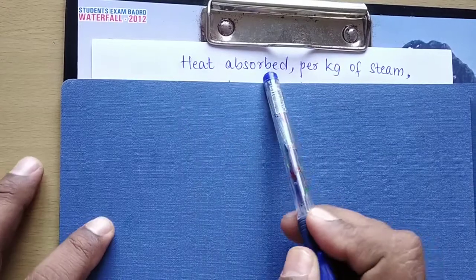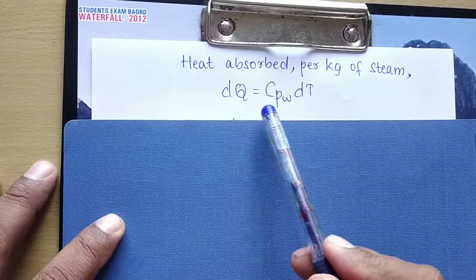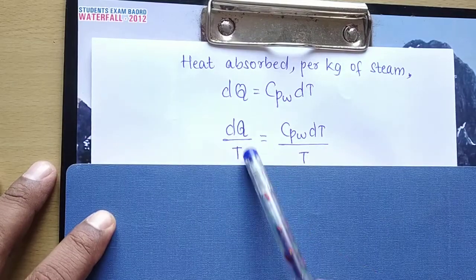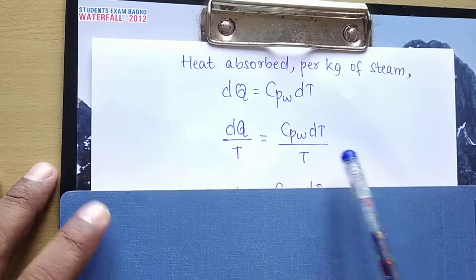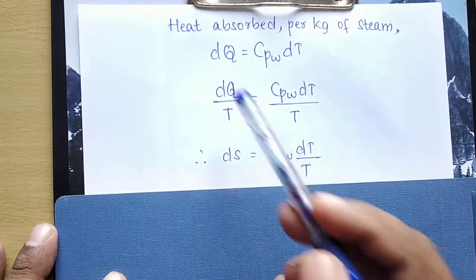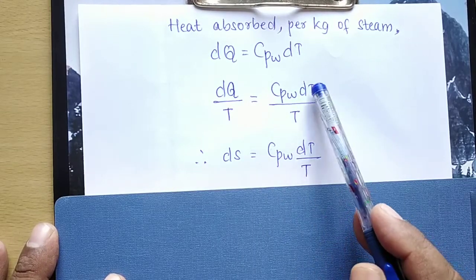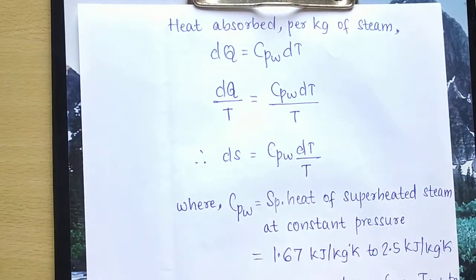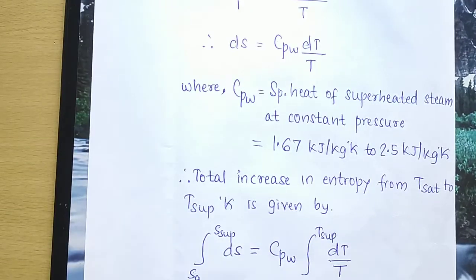Heat absorbed per kg of steam is given by dQ is equal to CPS dT. If I divide this by T, I get dQ by T, which is dS, that is CPS into dT by T. So I will integrate this equation and find the entropy for superheated steam.